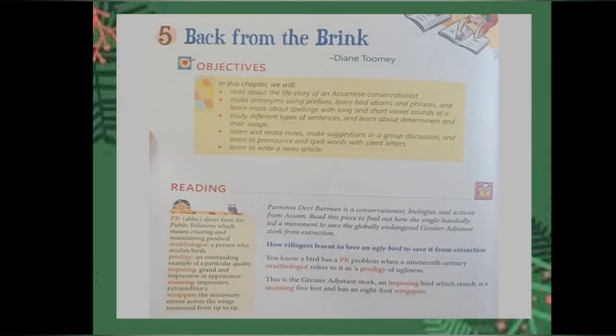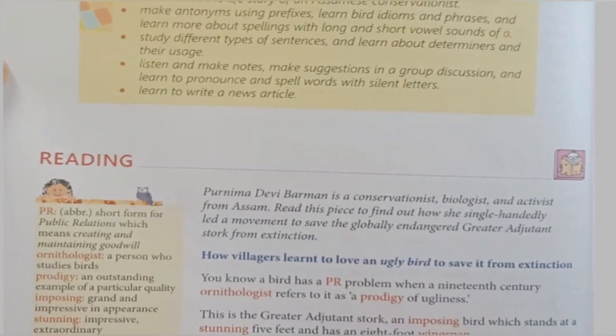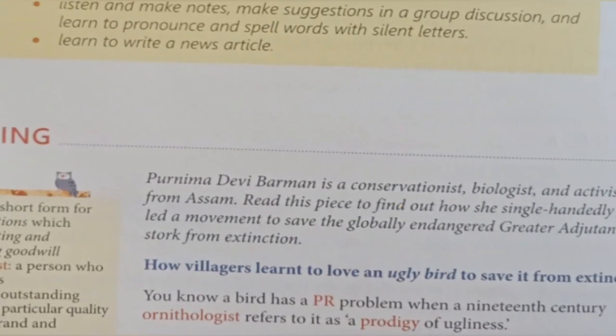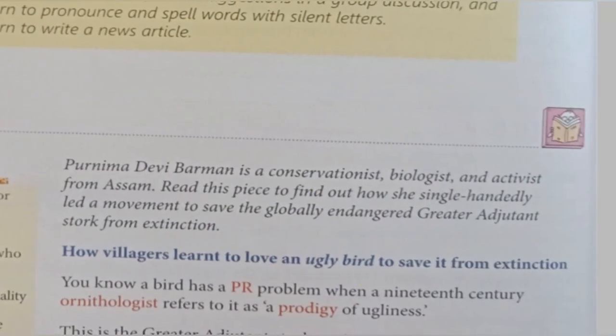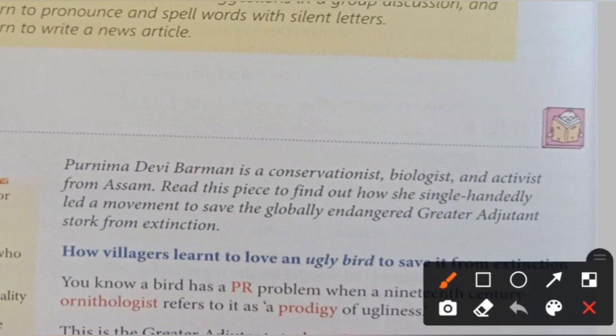Fine. Now we are going to read. Now see here. The first line: Purnima Devi Burman is a conservationist. Conservationist means one who conserves the resources, who saves the environment. Biologist and activist, from Assam, means she belongs to Assam. Fine.